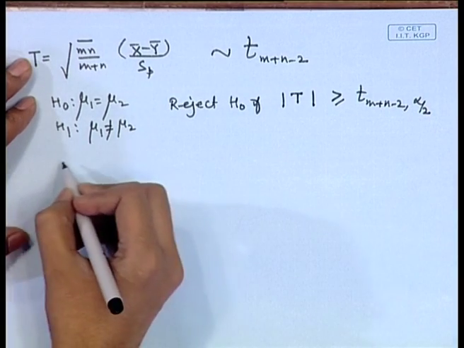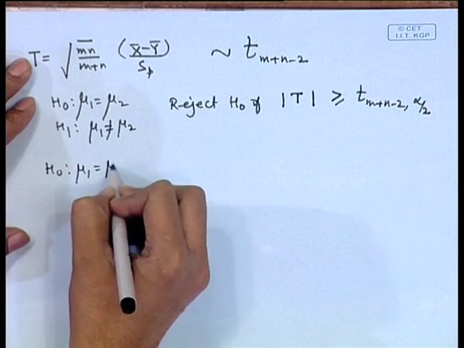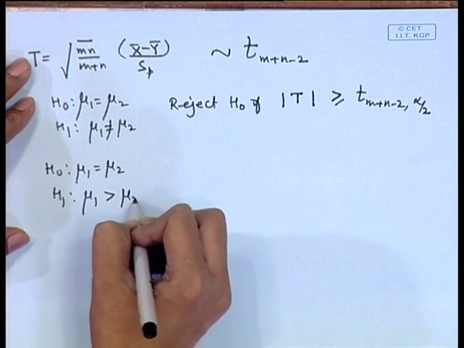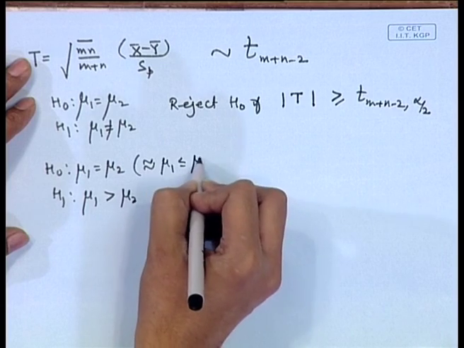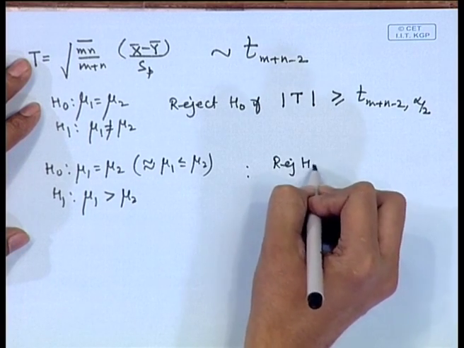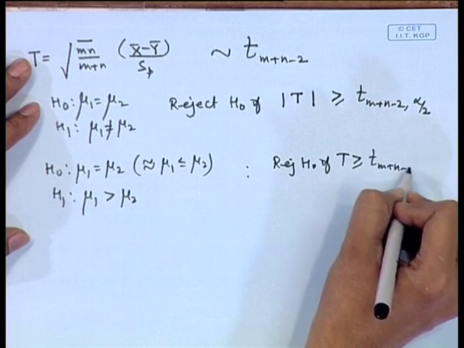If we have one sided alternatives, for example, mu 1 is equal to mu 2 against say mu 1 is greater than mu 2, of course, this null hypothesis can also be replaced by mu 1 less than or equal to mu 2, we will have the test: reject H naught if T is greater than or equal to t with m plus n minus 2, alpha.